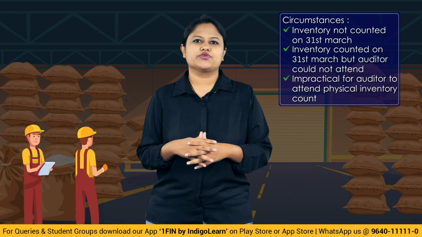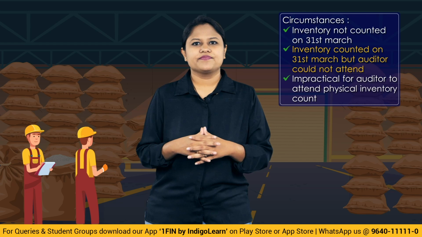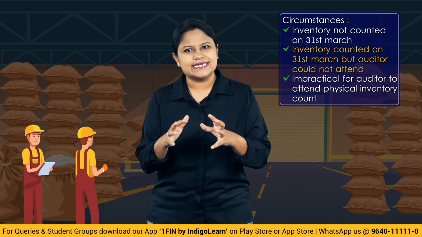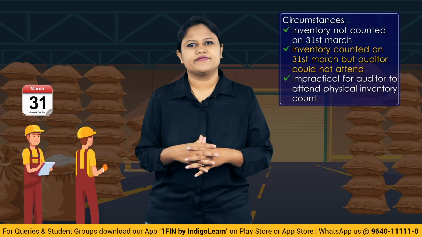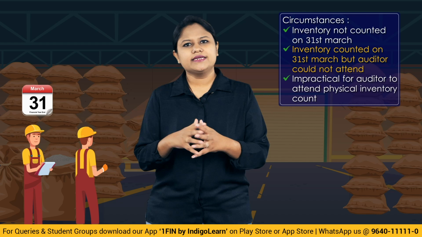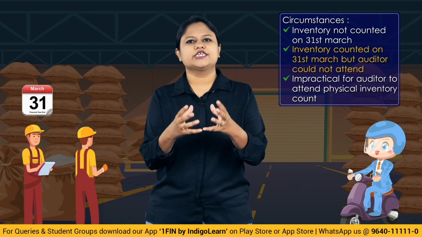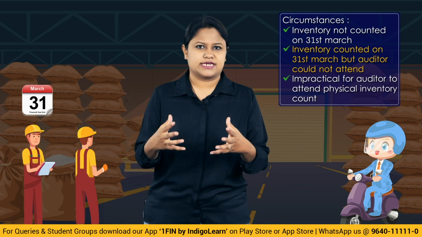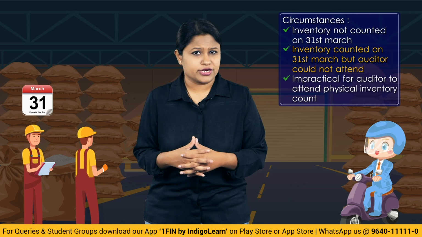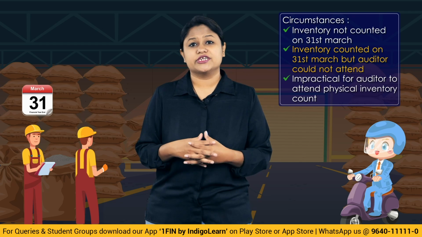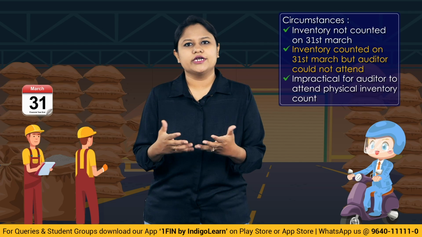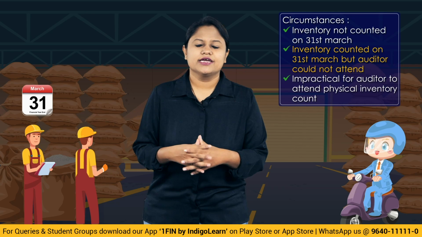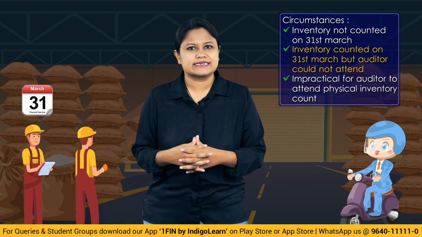Let us understand a situation second now, where the management is conducting the physical verification on 31st of March. But the auditor has started towards the office, but due to some unseen circumstances or maybe something beyond your control like accidents, emergencies, he is not able to present himself on the date where physical verification is going to be conducted.